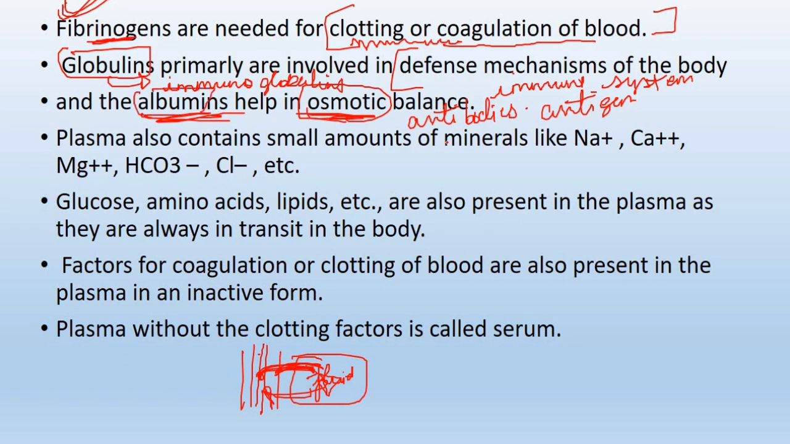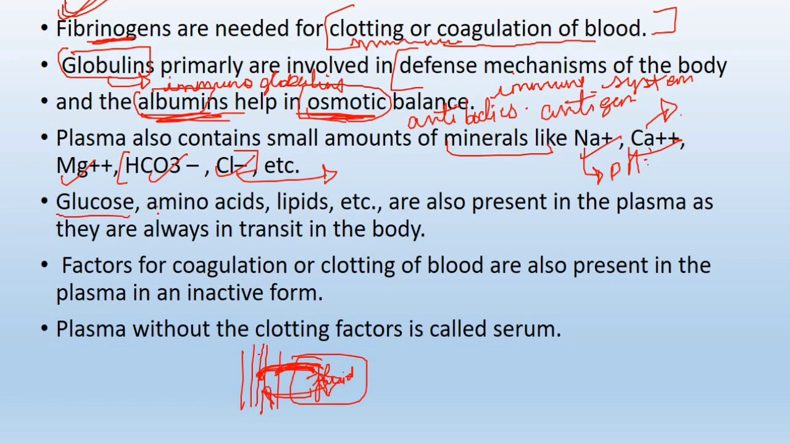Then the plasma also contains small amounts of minerals: sodium, calcium, magnesium, bicarbonate, chloride. Chloride and bicarbonate play a role in the respiratory system in the chloride-bicarbonate exchange. Calcium helps in carrying nerve impulses. Sodium helps in maintaining the pH of the blood and the proper balance of the salt solutes present in the cells.